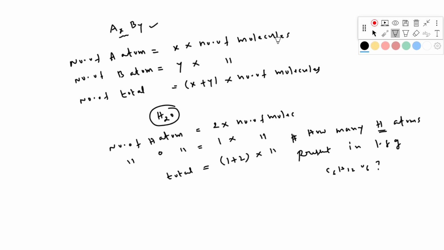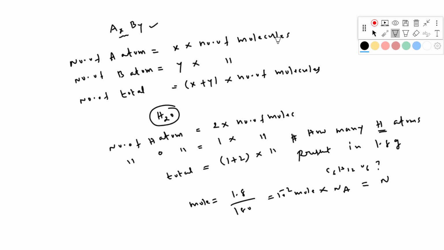So number of molecules equals number of moles into Avogadro number, right? So you have to calculate mole first. Mole equals weight by molecular weight, 1.8 by 180, that is 10 power minus 2 mole, into Avogadro number, which equals the number of molecules. So this many molecules are there.